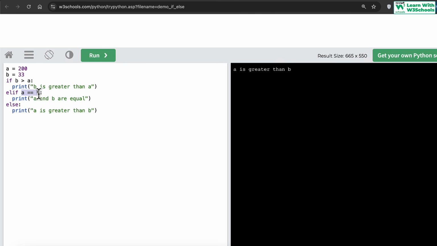If A is equal to B, again, these two values are different. This also becomes false. So since both of these statements are now false, what should I do? But I still want an output. In the earlier example, there was no output, right? So this doesn't make sense. That's why we need to use another statement called else. Else colon, again an indented print statement. So this will only execute when both of these conditions are false.